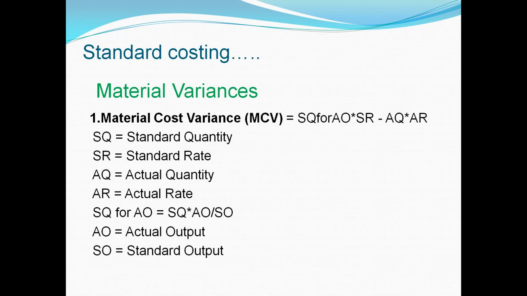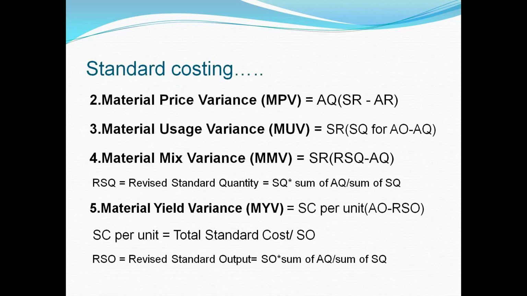Next, AO, actual output, or you may call it actual yield, and SO, standard output. These are the abbreviations. No need to discuss them for every formula. These are the most commonly used abbreviations for all the formulas of standard costing. Next, material price variance. Actual quantity, bracket start, standard rate minus actual rate. This is very simple to calculate material price variance.